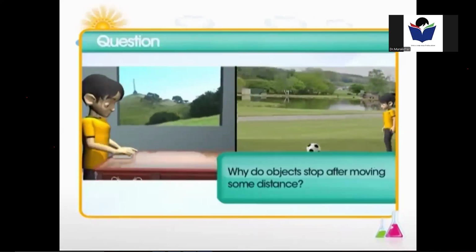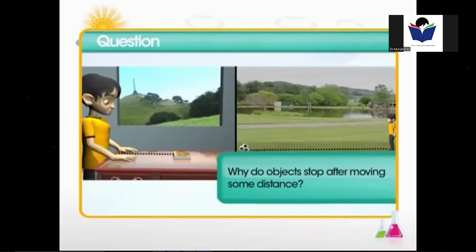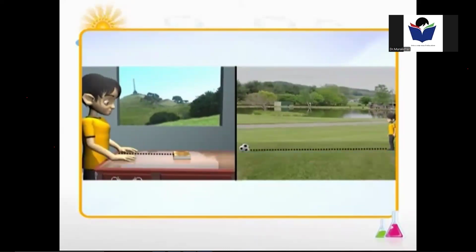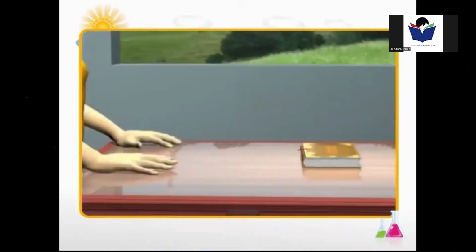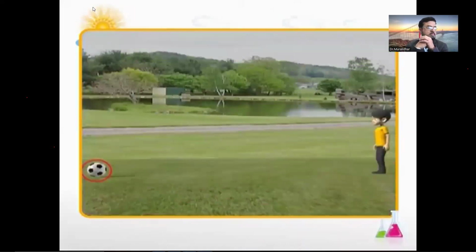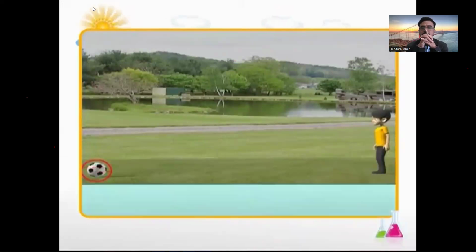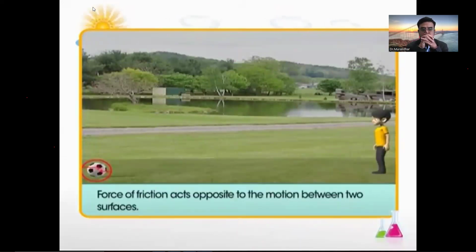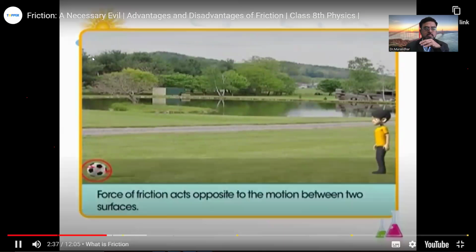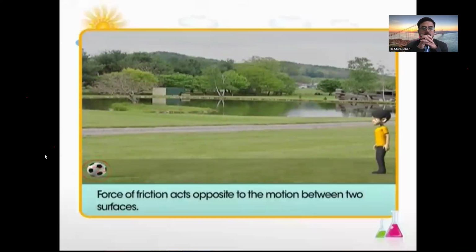Why does this happen? In both the cases, there is a force between the objects that comes in contact. This force between the book and the table and between the ball and the ground stops them from moving for a long time. Such a force that always acts against the force of action is called friction or frictional force.